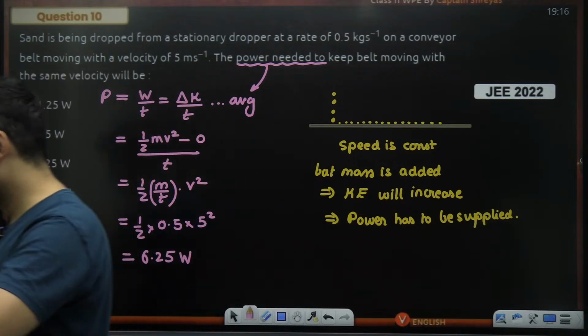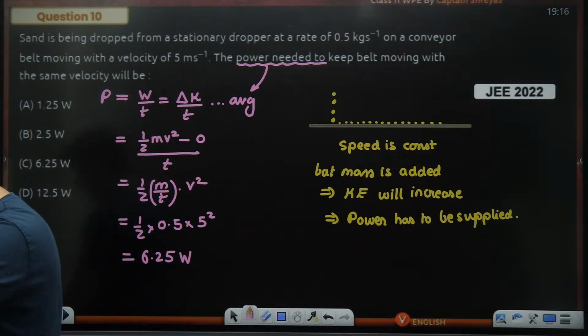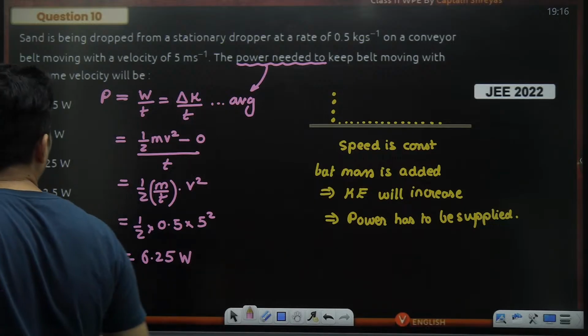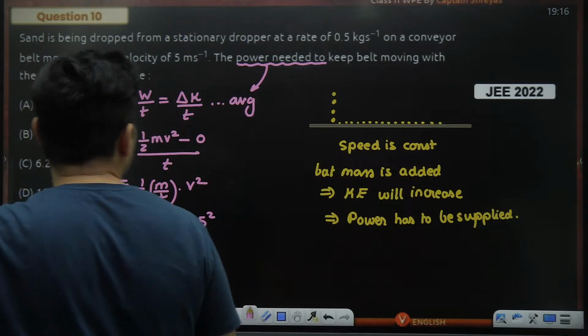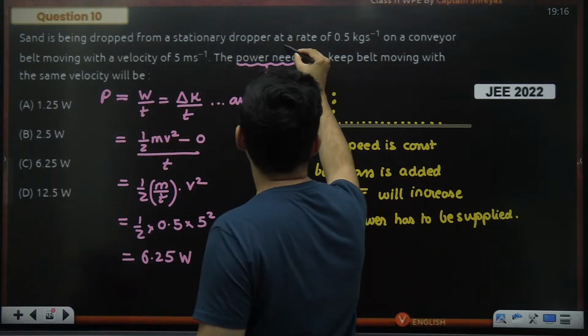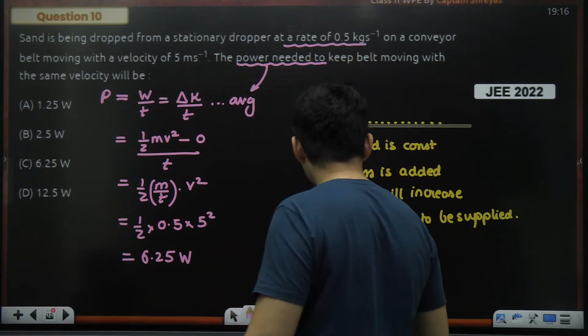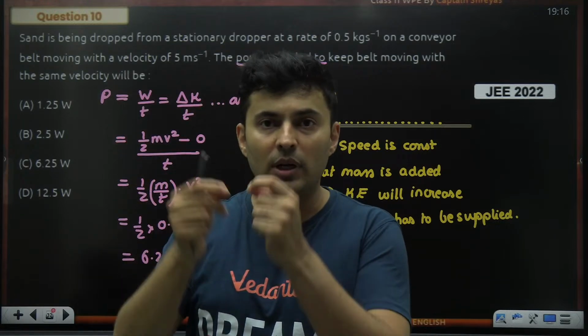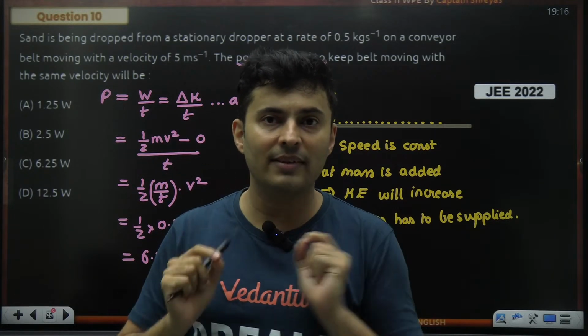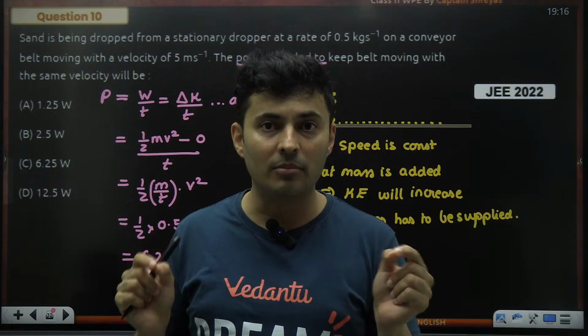Is this clear? Understood? Yes. No, it is not dm by dt which is given. It is dropped at a rate of 0.5 kgs per second, which does not really mean it is falling smoothly at 0.5 kgs per second. Like I said, it could be an abrupt thing.